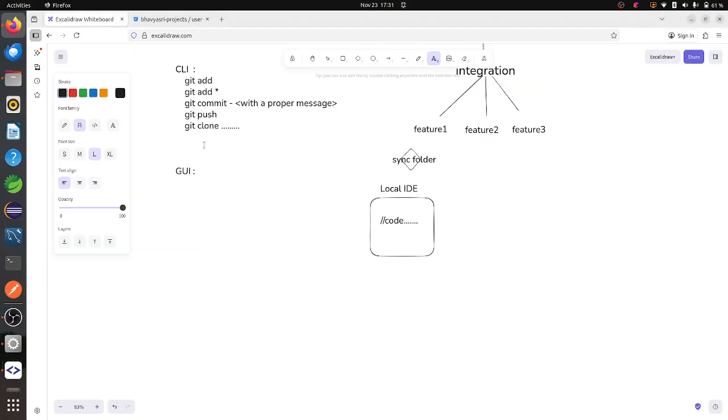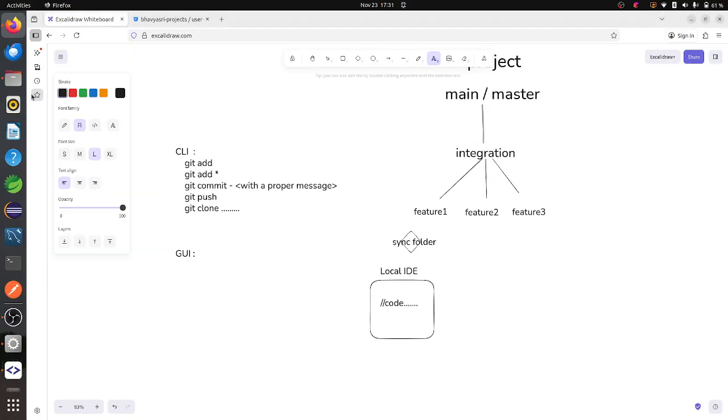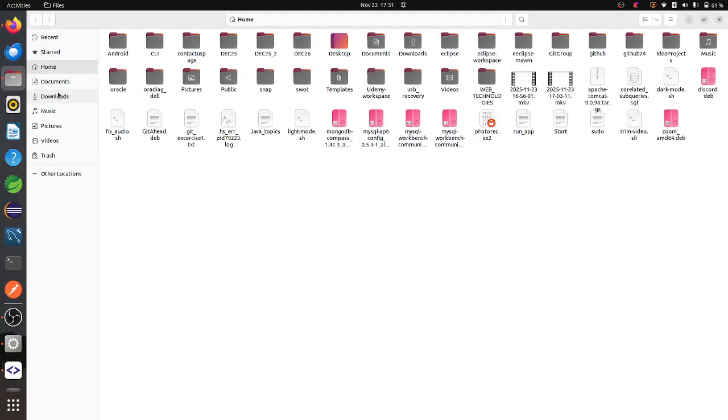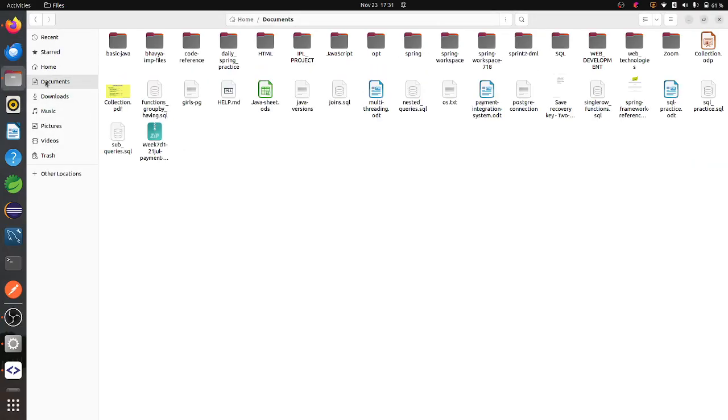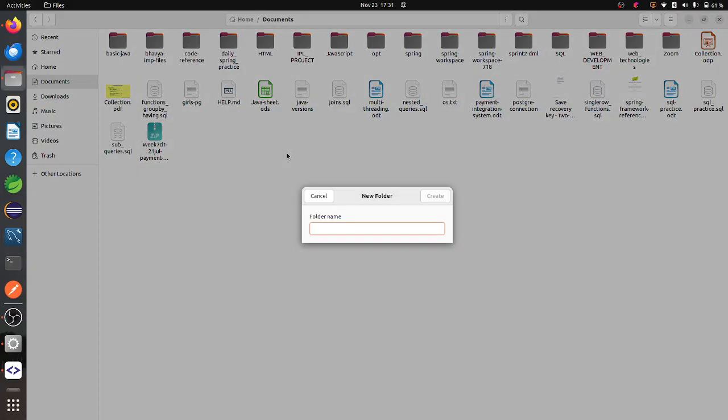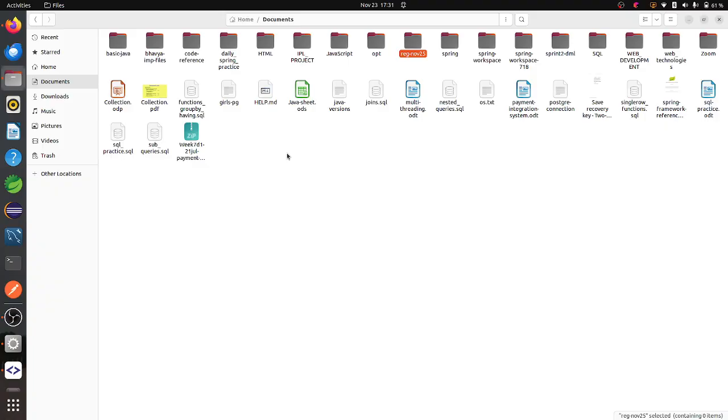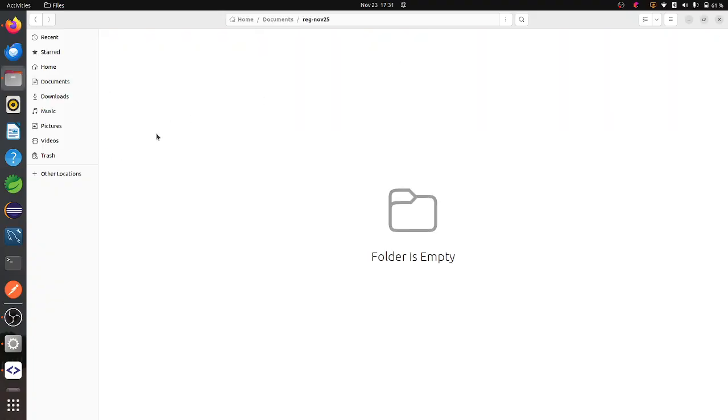If you are using the CLI commands, you have to create one folder. So let me show how to do that. Let us go to the documents folder. I'll create one folder here named registration November 25. So I have created one folder here. Inside it, I want to put everything. You can create some more packages as you want, and if you want to make it clear, you can create some more packages there.